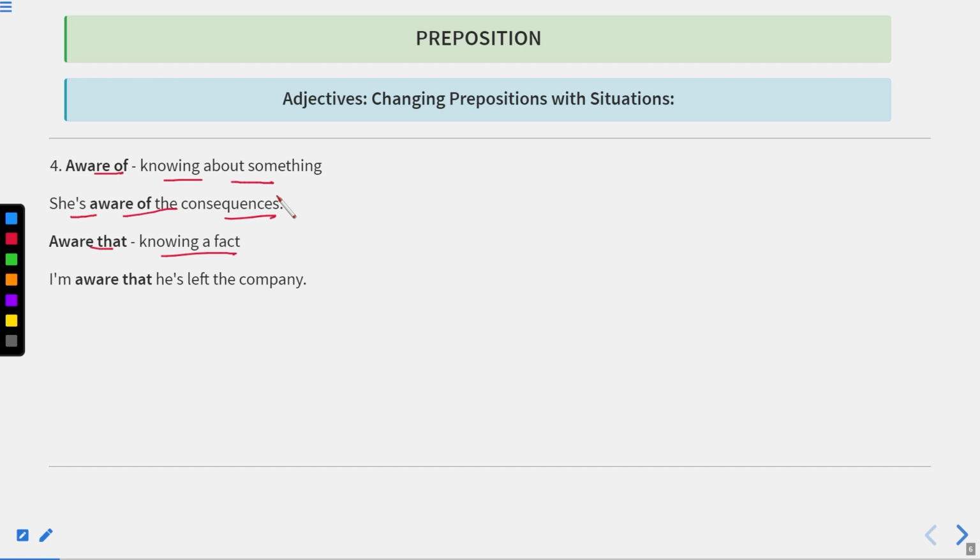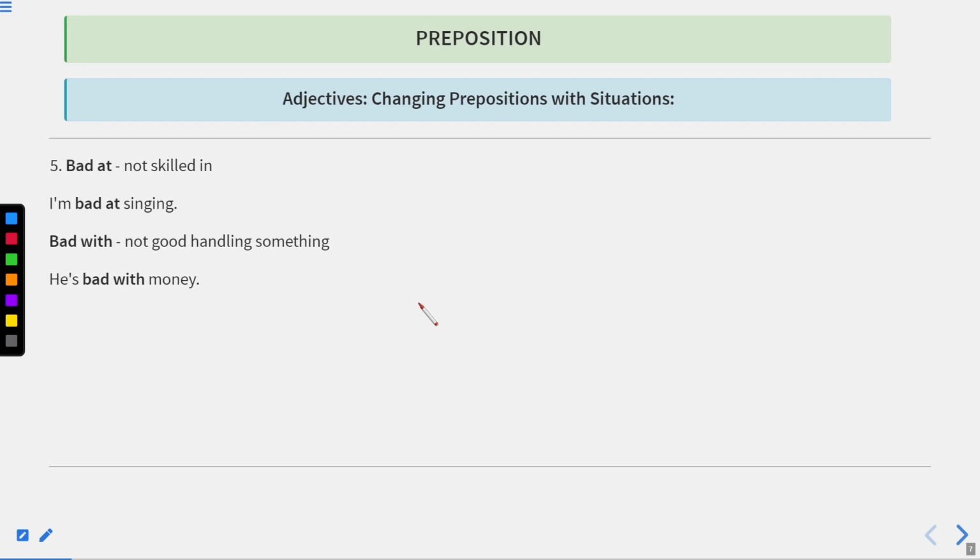And aware that, I'm aware that he has left the company. It means I know this fact that he has left the company. So we use it when we have information about something that has happened or is going to happen in future. Now let us move to the next one.